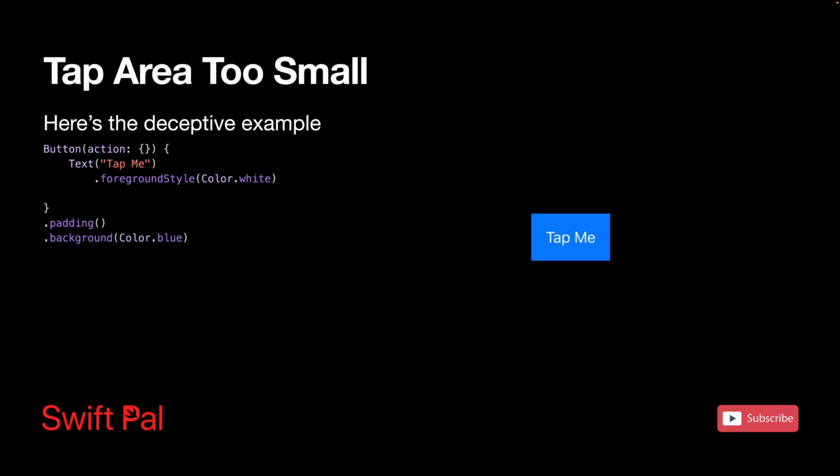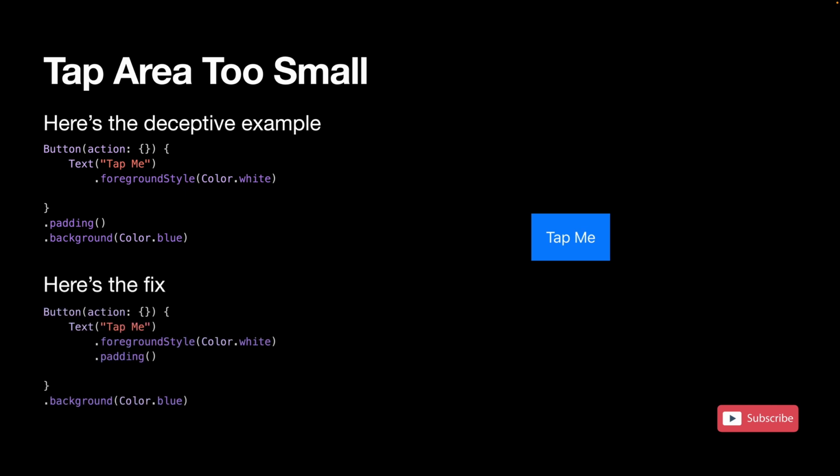The blue area around the text is just decoration. It's not part of the button's interactive region. So users see a big blue rectangle but can only tap on the tiny text area in the middle. This is especially frustrating on mobile devices where precise tapping is already challenging. Users will tap what looks like a button and nothing happens, leading to confusion and a poor user experience.